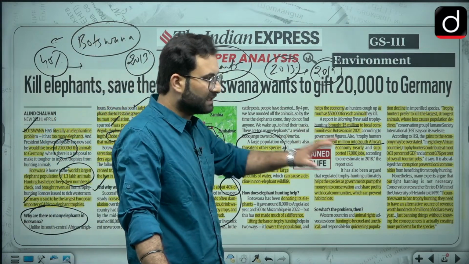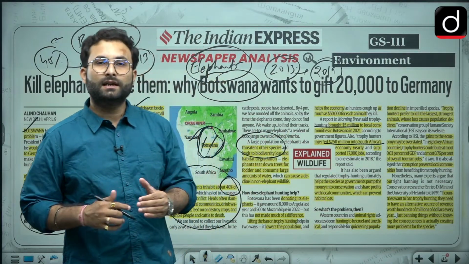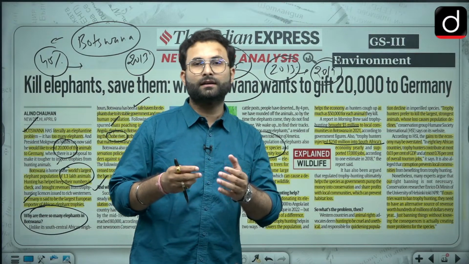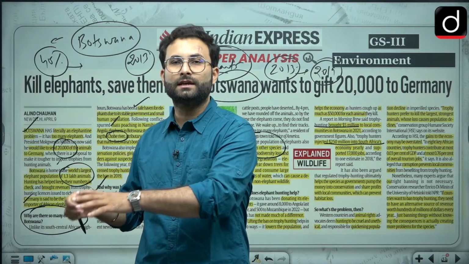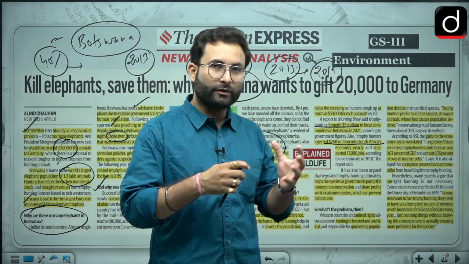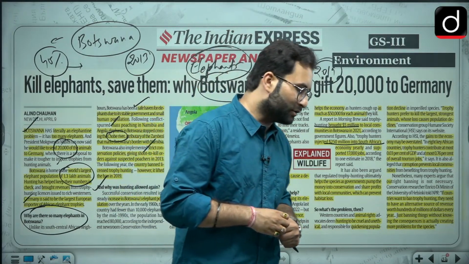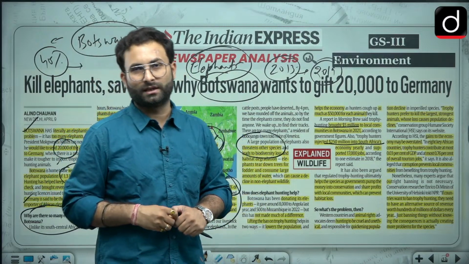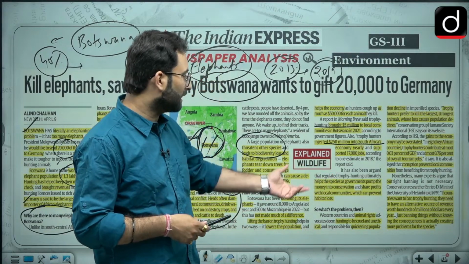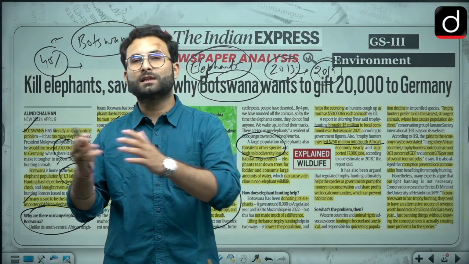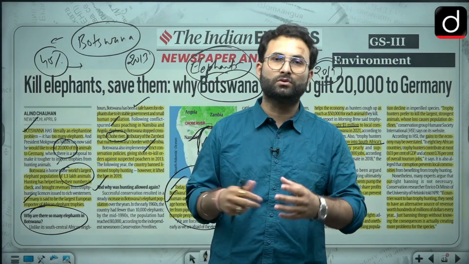Second thing, which is a little bit illogical, I don't know, but they have written over here, is that whatever money is coming out of this trophy hunting ultimately helps in the conservation of the species itself. Whatever money comes, they will use it for conservation initiatives of these particular species. So first you are killing them, and now you are trying to conserve them. I think this is illogical, but again that can be in respect of other species. But again that is not justified, killing one species at the cost of another. You can go for translocation, you can go for other things.